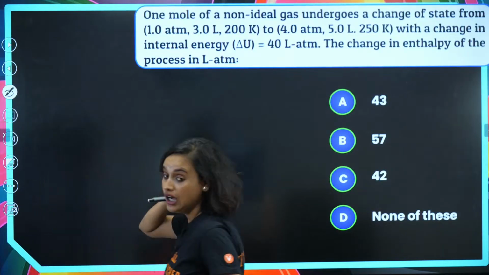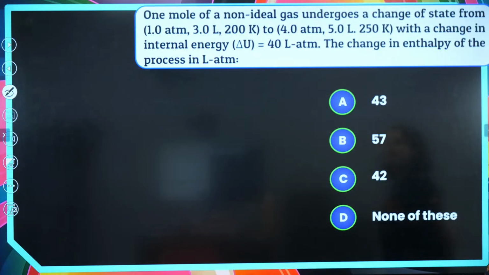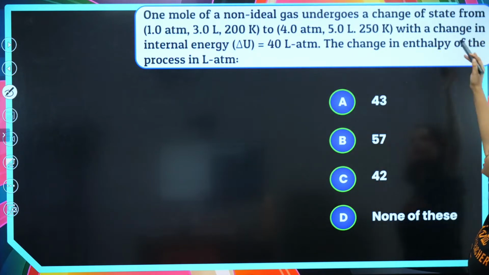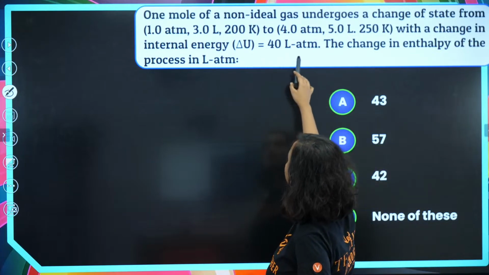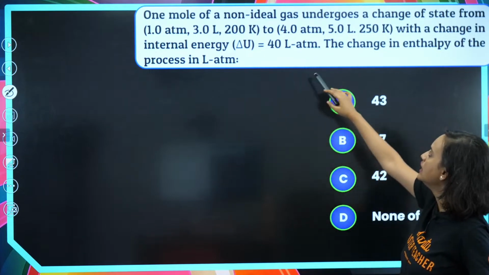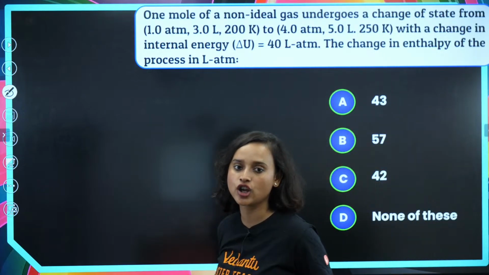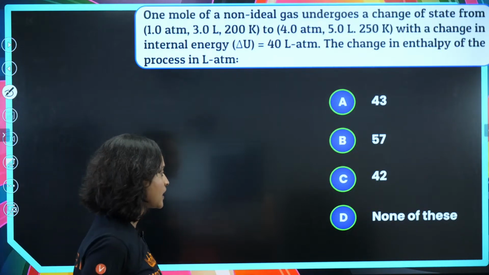A question for you guys. The question is, 1 mole of a non-ideal gas undergoes a change of state from 1.0 atm, 3.0 liter, 200 Kelvin to a final pressure, volume and temperature which are given, with a change in internal energy, and the internal energy change is also given to you. Delta U is equal to 40 L-atm. The change in enthalpy of the process in L-atm is, chalo, try to solve this. Let's see. Try to solve it, guys.